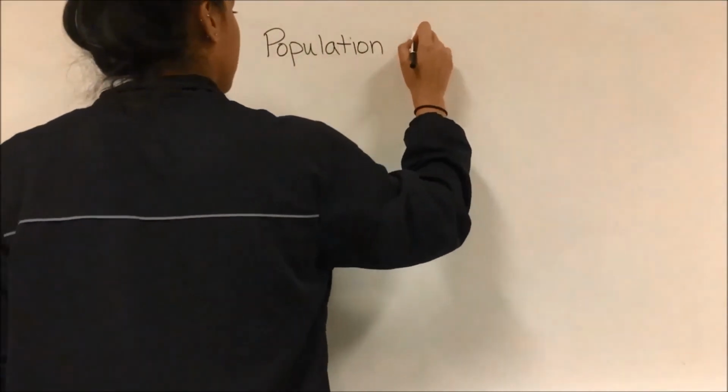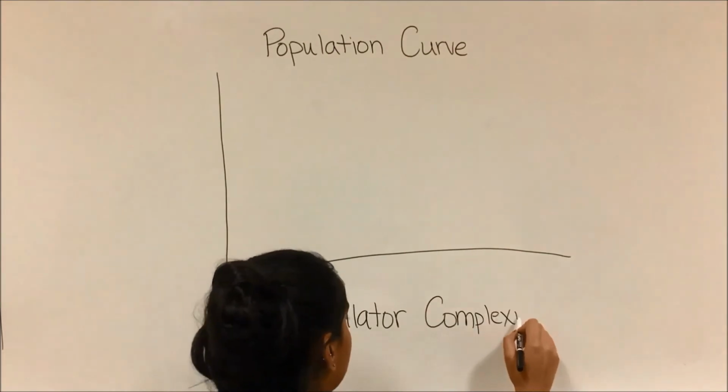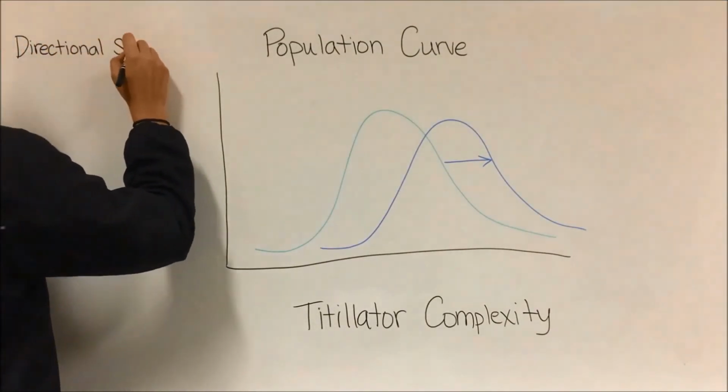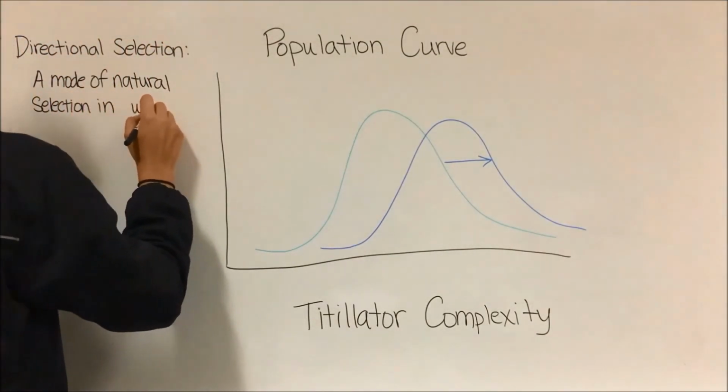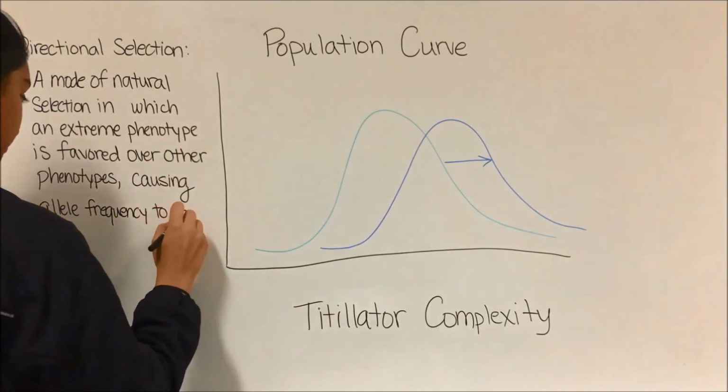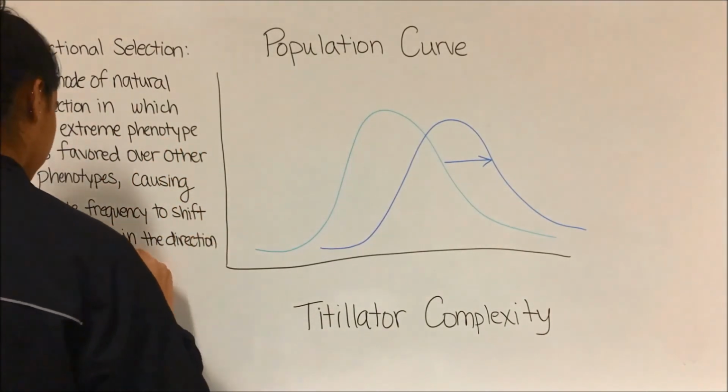The results show that the titillators do not affect the likelihood that bush crickets attract a mate, and that their evolution is not a result of the crickets being more likely to attract a mate. If this was the case, directional selection would have shifted the gene curve towards the more complex titillators because those crickets would have been more likely to gain a mate.